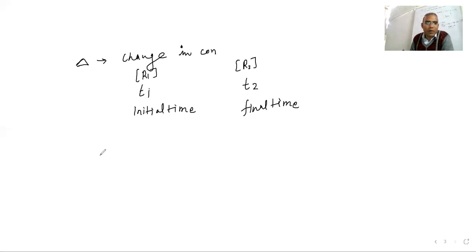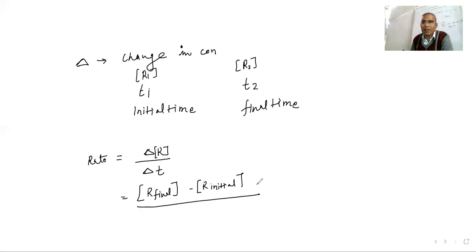Now when you are talking about the rate, we are talking about delta r upon delta t. Now delta r, how can we write it? That is r final minus r initial. Okay, that is what the change is all about.